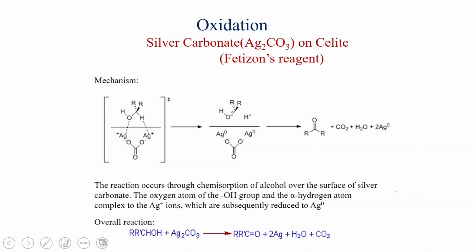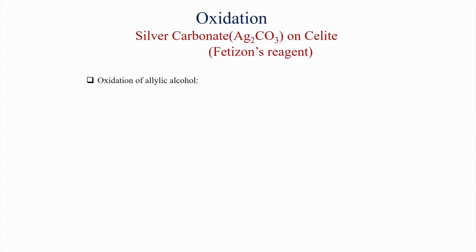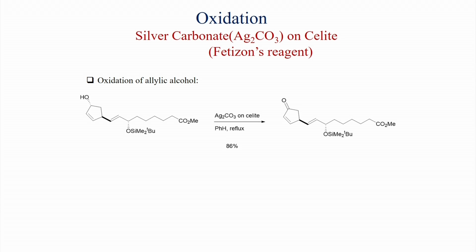So, what is the overall reaction? The overall reaction is alcohol plus Ag2CO3, you get carbonyl compound, 2 Ag, water and 1 molecule of carbon dioxide. So, Ag plus 1 is going to silver, Ag 0. That is why it is getting reduced and the alcohol is getting oxidized. It is useful for the oxidation of allylic alcohol like MnO2.